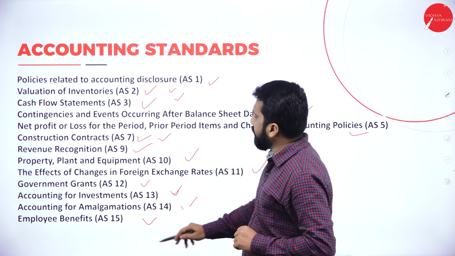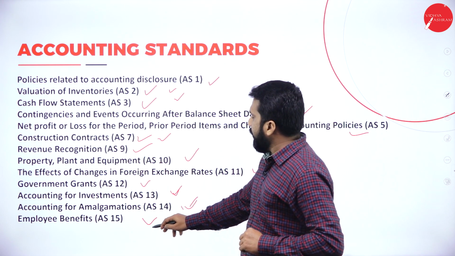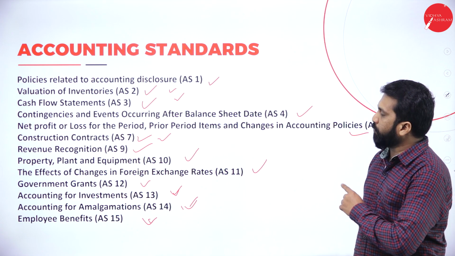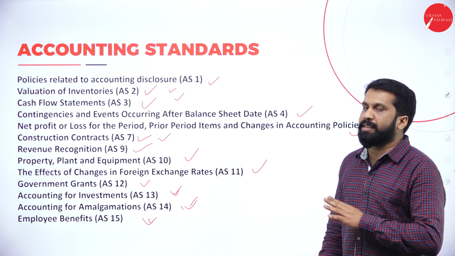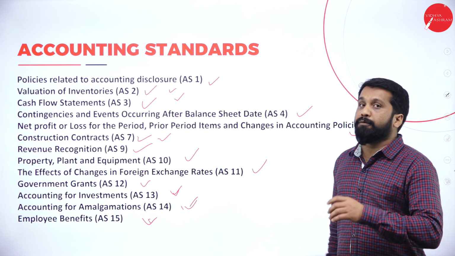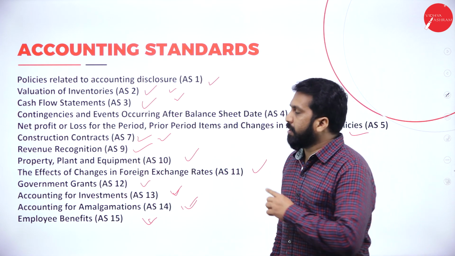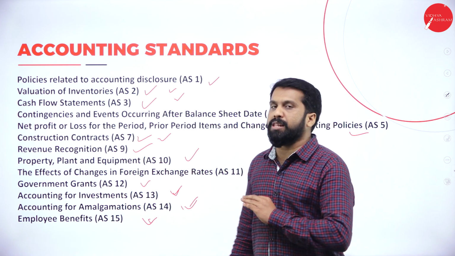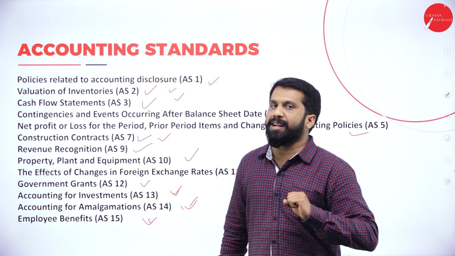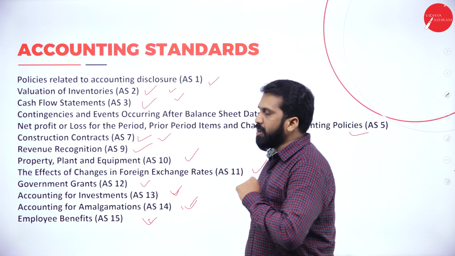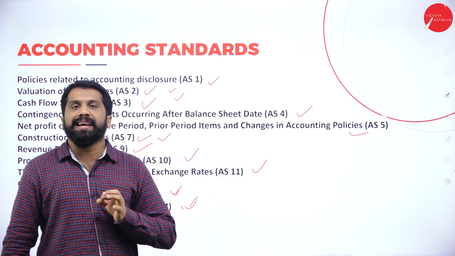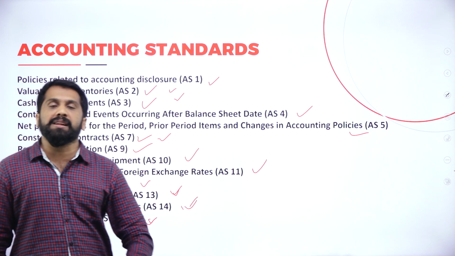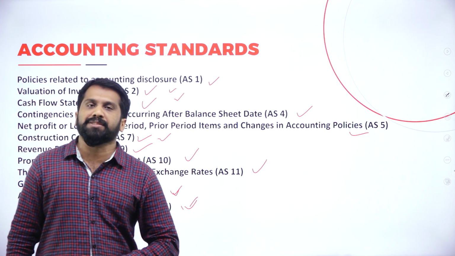Accounting for investment is easy. Amalgamation is easy. Employee benefit is also easy. Out of it, it is not around 15, because one is deleted. Deleted means it is removed from the accounting standards itself. So the rest total 14 accounting standards. Out of 14, you are supposed to remember any 10. Now please take a screenshot of this, very important for your examination.